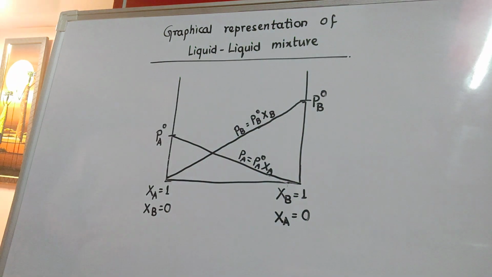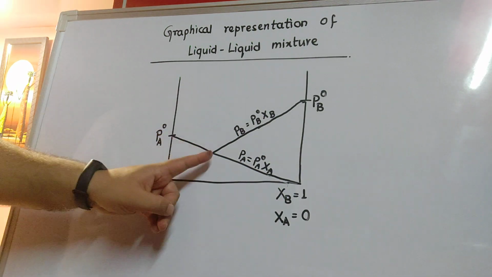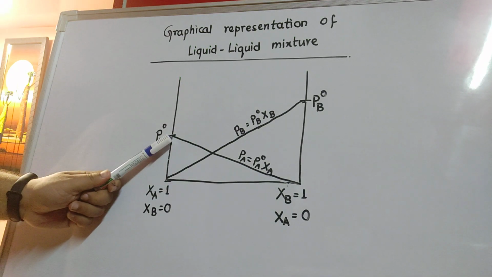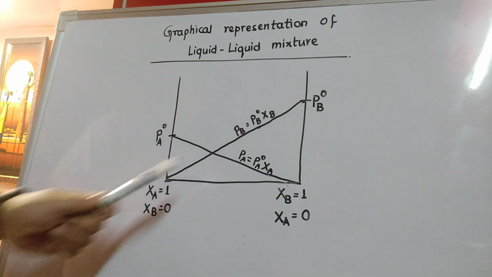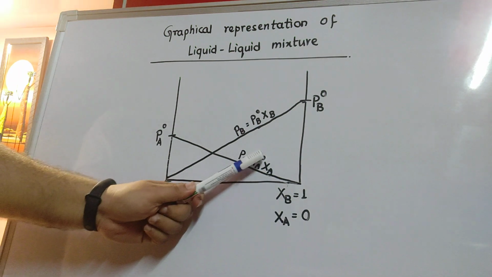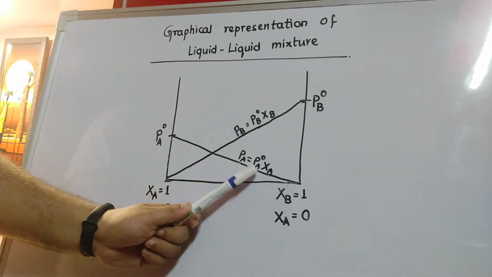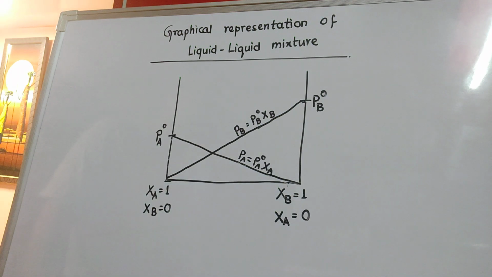So remember, a y equal to mx type equation has been drawn. At the initial point, the partial pressure took the value of P degree A. Pa takes the value of P degree A only when Xa is equal to 1. But thereafter, at every other point, it is no longer P degree A, rather it is Pa, which means that Pa is variable, but P degree A is constant.